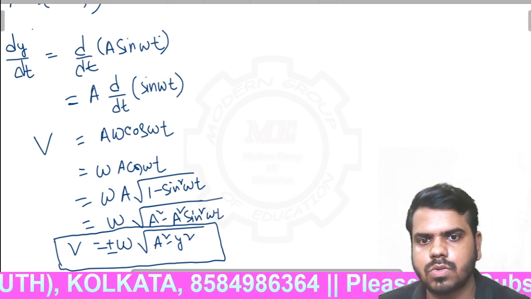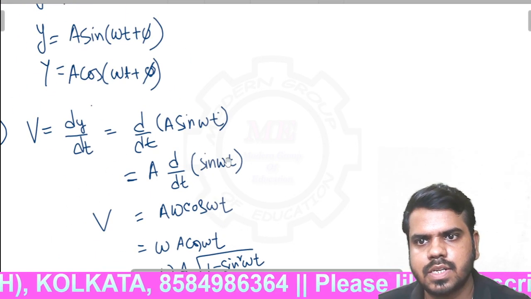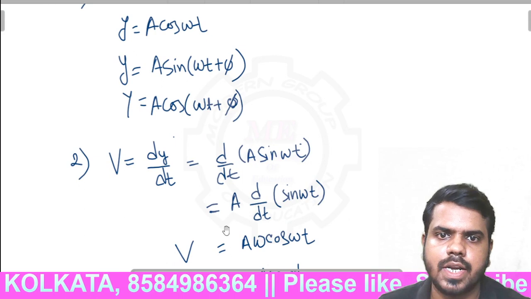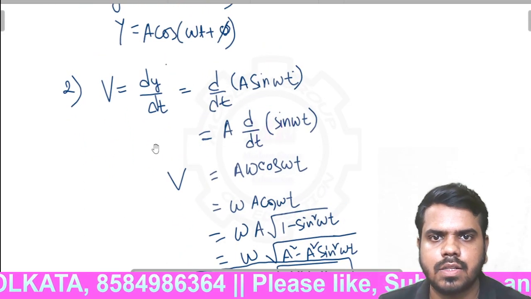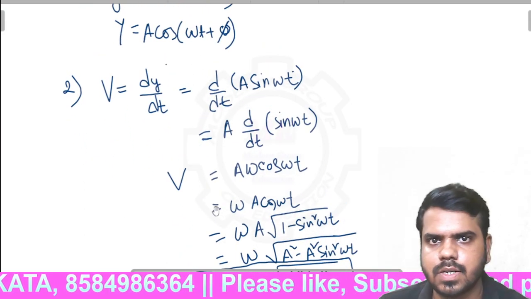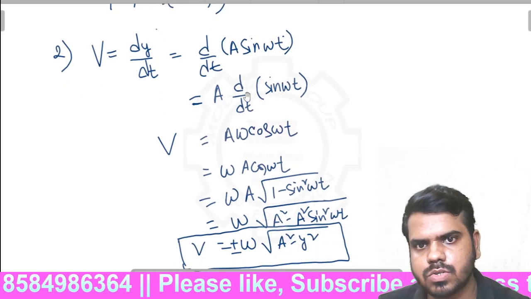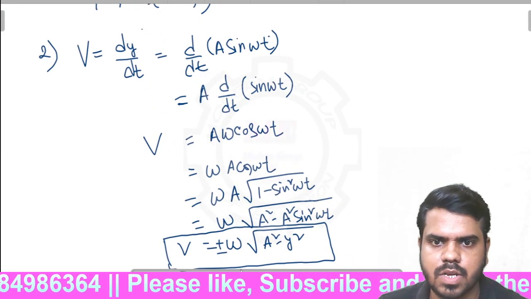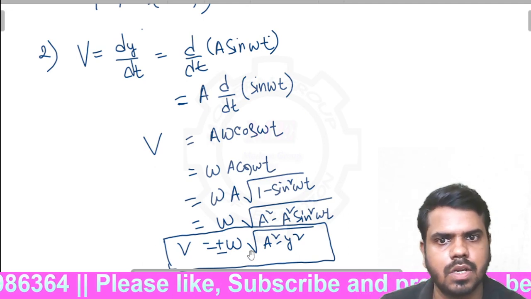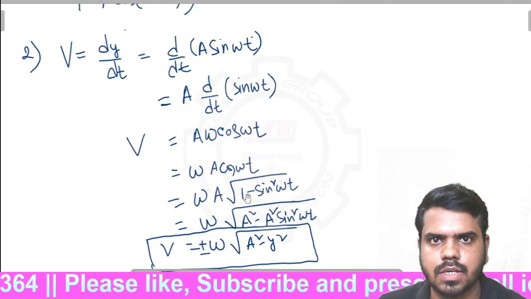Okay, this is the derivation of v equal to dy by dt. The derivation part will not be required for NEET or JEE purposes, but for both you have to understand all the things. So v equal to plus minus omega root over a square minus y square is the formula of velocity.